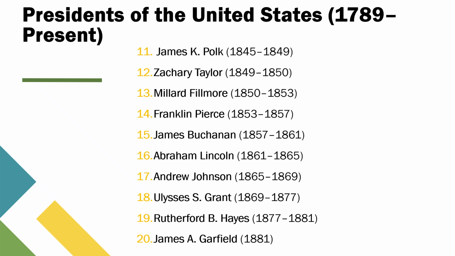Millard Fillmore, President from 1850 to 1853. Approved the Compromise of 1850, delaying the Civil War. Franklin Pierce, President from 1853 to 1857. Signed the Kansas-Nebraska Act, intensifying sectional conflict.